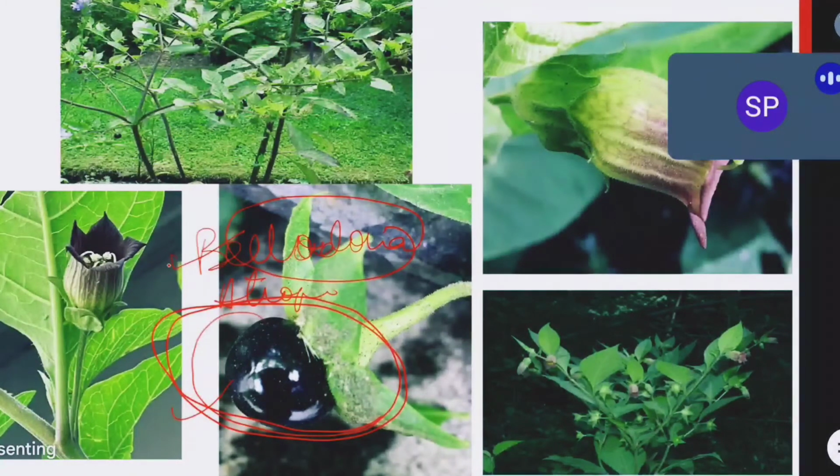Okay, so belladonna poisoning के बारे में all clinical presentations I'll explain. Just I expected this. Anyways, चलो. So atropine is obtained from this plant, Atropa belladonna.